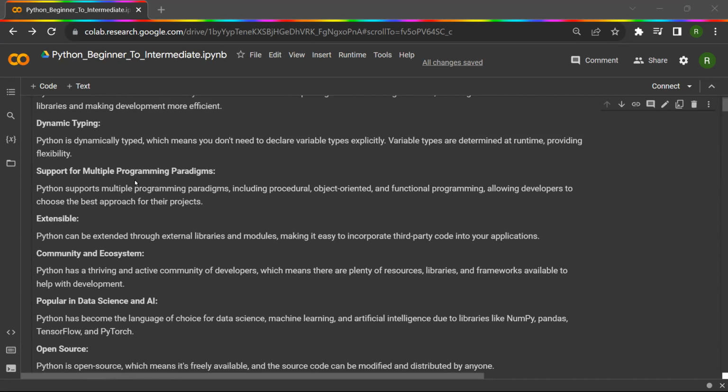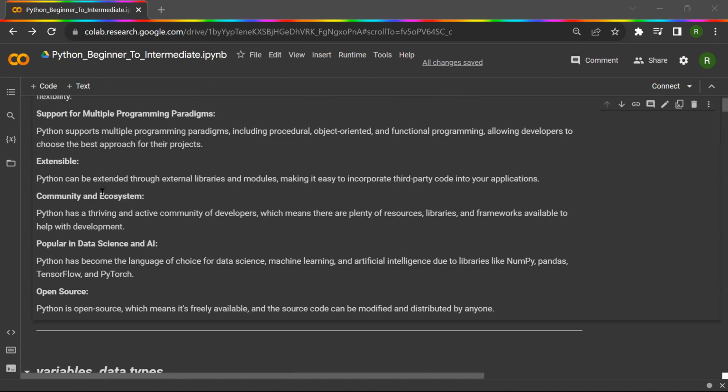Now, Python supports multiple programming paradigms. What does that mean? It includes procedural, object-oriented, and functional programming, right? So it allows developers to choose the best approach for their projects. Python is extensible. What does that mean? That means Python can be extended through external libraries and modules, making it easy to incorporate third-party code into your applications.